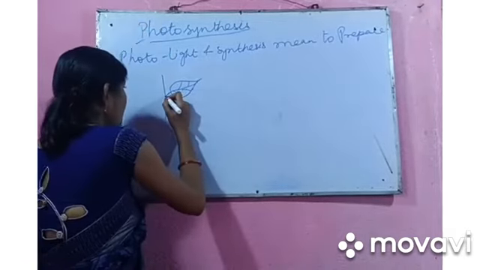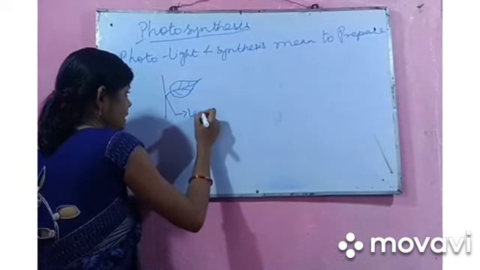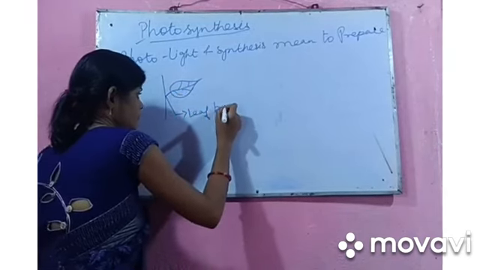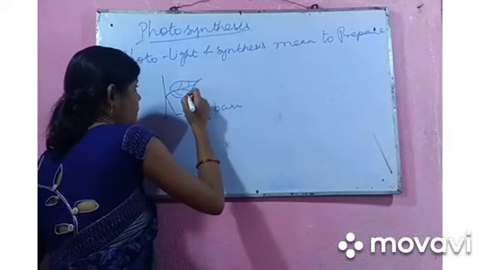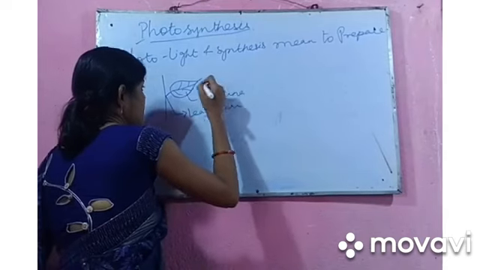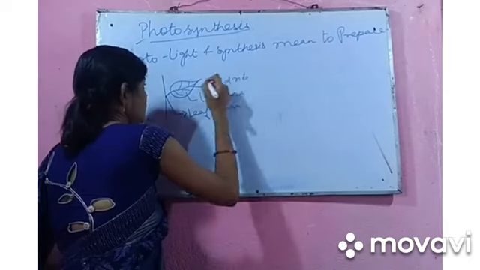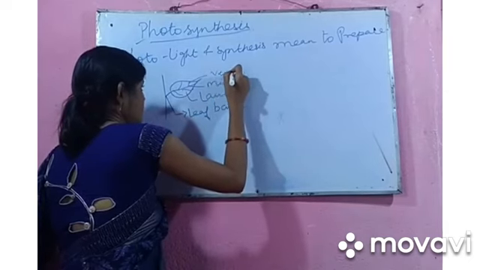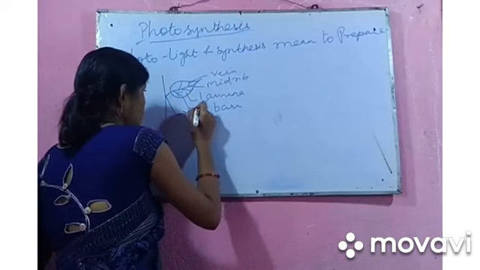The point at which the leaf is attached to the stem is known as the leaf base. This green part, the biggest green part, is the lamina. This is the midrib. This is the vein. And the outgrowths coming from the veins are called veinlets.